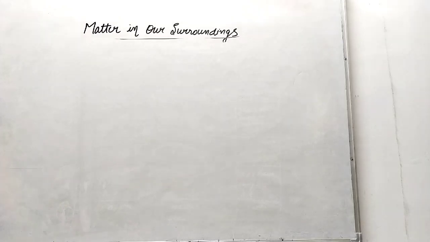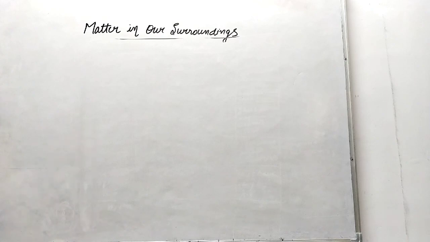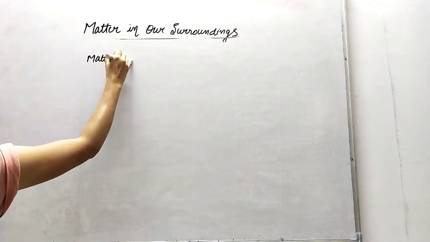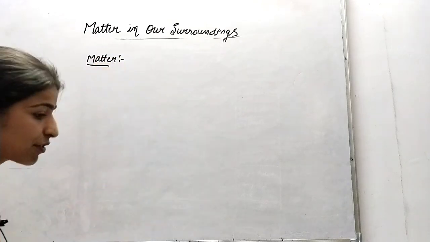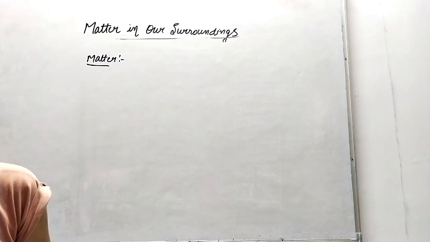Hello everyone. Today we are going to discuss matter in our surroundings. Let's start with what is matter. Matter is anything which has some mass, occupies some space and can be felt by any of our five senses.